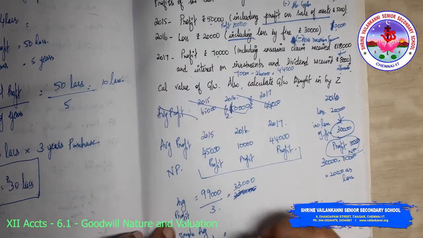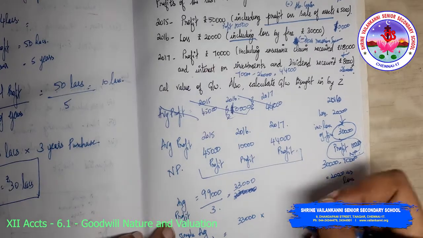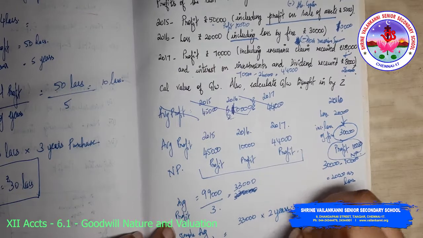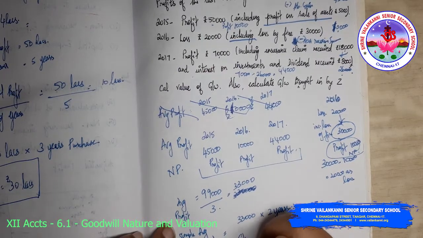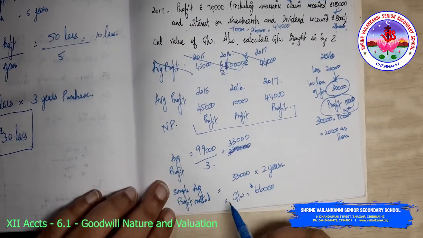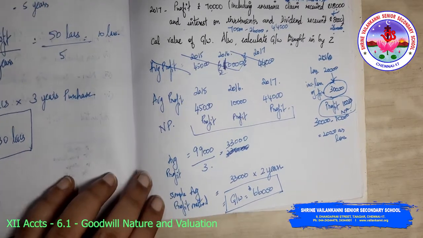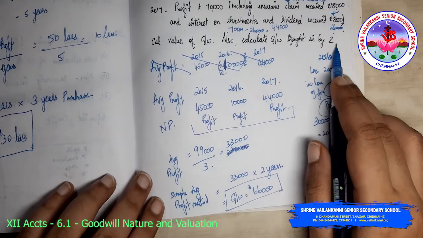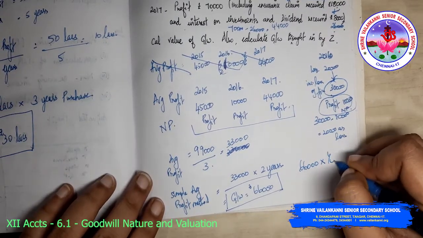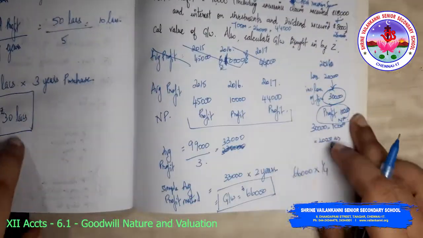Goodwill is average profit 33,000 into number of years purchase. We know that the number of years purchase is 2. So goodwill is equal to 66,000. Now they are also asking to calculate the goodwill brought in by Z. How much is the goodwill brought in by Z out of that 66,000? 1 by 4 is the share of goodwill.